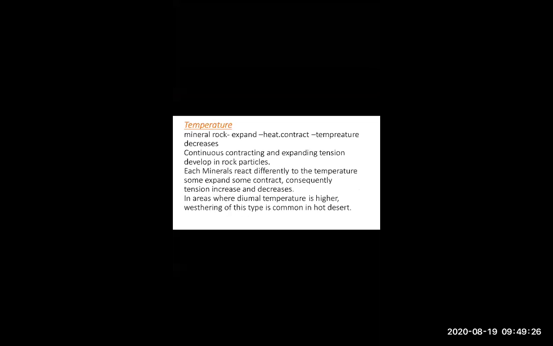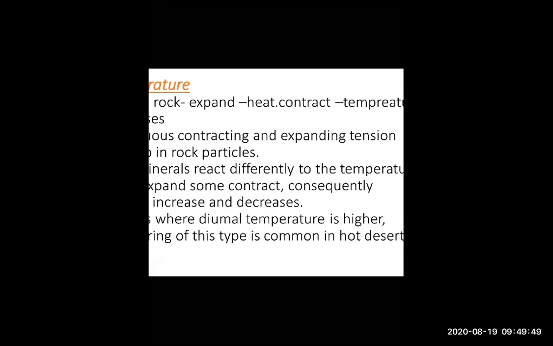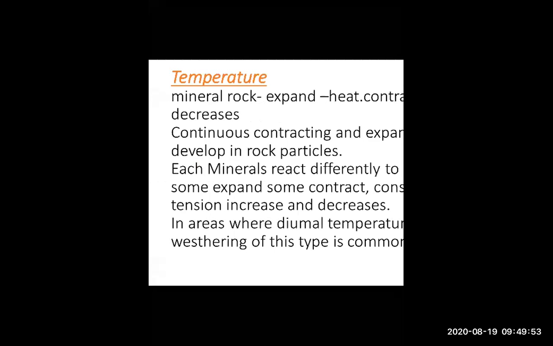Now what is meant by diurnal range of temperature? This is from 6th standard also, I hope. Diurnal range of temperature. Yes, okay, daily. Very good, Simran. Okay, Sneha, very good.